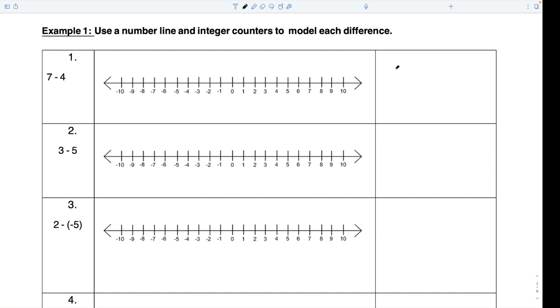Jenica? 1, 2, 3, 4, 5, 6, 7. Board to paper. Make sure you have exactly what I have. Thanks for being there if you already did that. How many bad guys do I have? Juliet, how many bad guys do I have? 4. You have 4, and those are filled in circles. 1, 2, 3, 4. This is 7 minus 4.